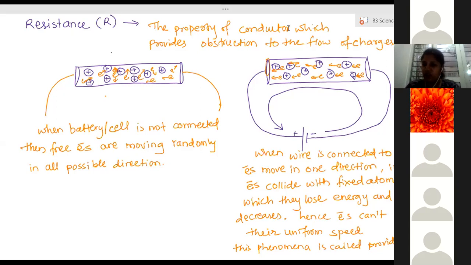Similarly, to regulate the amount of current in a particular device, some external resistance has to be provided. The conductor is already providing the resistance, but apart from that, some particular value of resistance should be added so that the required amount of current will flow through the device. Able to understand this point? Yes, ma'am. So that special device which is providing resistance intentionally is called a resistor.